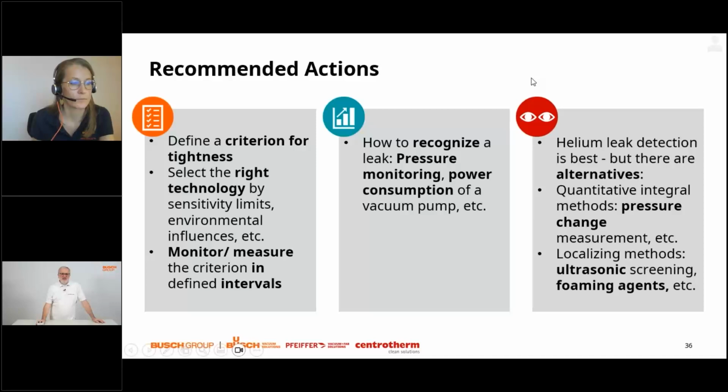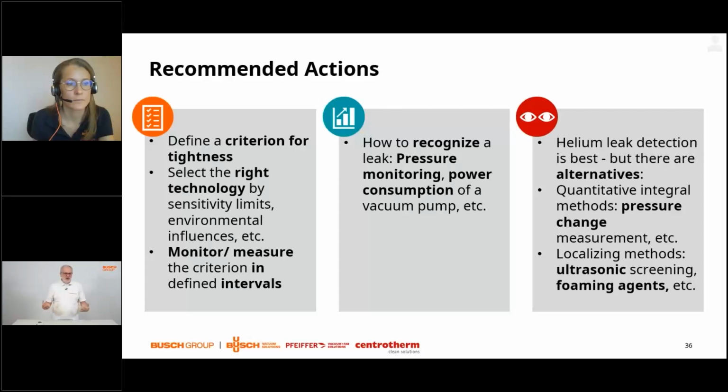If you do leak testing by pinpointing, of course, helium leak detection is best, giving the broadest range of methods that you can apply, and also providing a very big dynamic range. We have seen examples over, I think it was 16 decades before, and this is the whole range that you can use a helium leak detector for. Of course, a helium leak detector is not a cheap instrument, so you could buy a very, very good record player for the price of a helium leak detector, maybe a full stereo equipment.